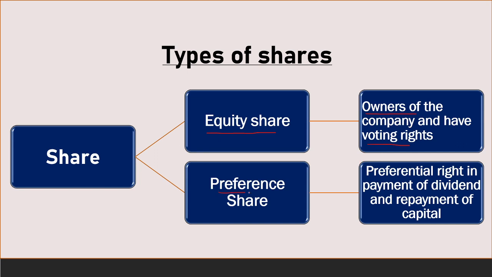But preference shareholders do not possess voting rights but have a preferential right in payment of dividend, that is the part of profit that is distributed to the shareholders. So they receive dividend first before equity shares, and if any amount remains, then dividend is distributed to the equity shareholders. And when the company goes into liquidation or insolvency, then preference shareholders have first preference before equity shares for repayment of capital, and if any amount remains, then equity shareholders will also get their capital back.